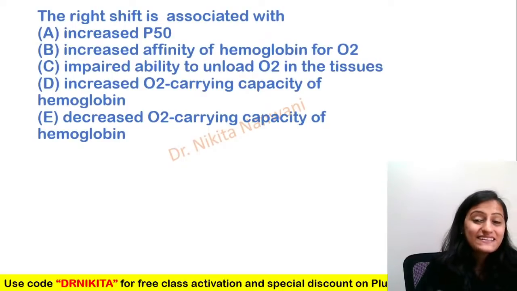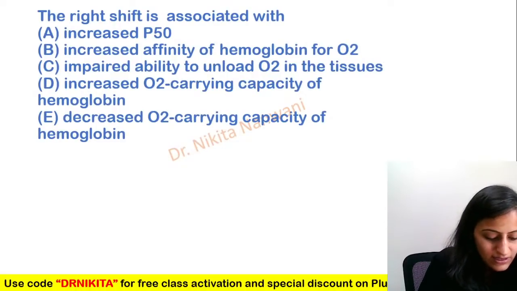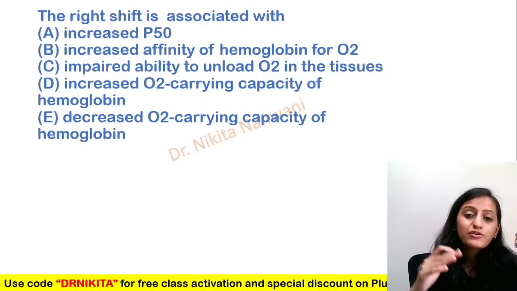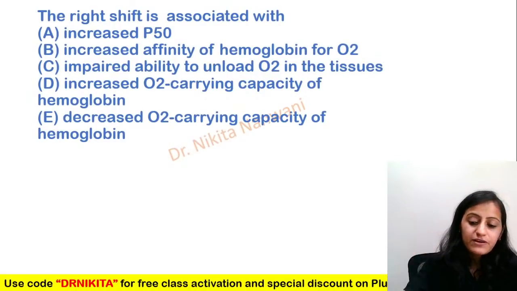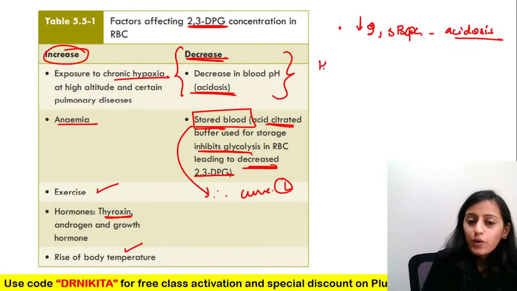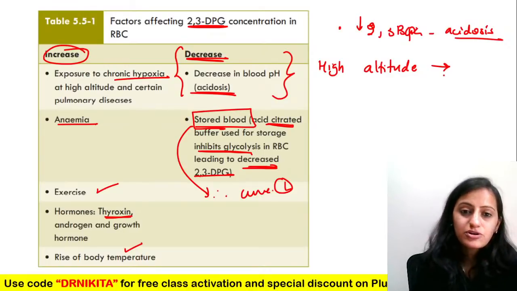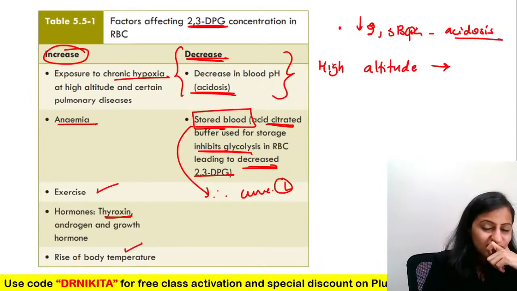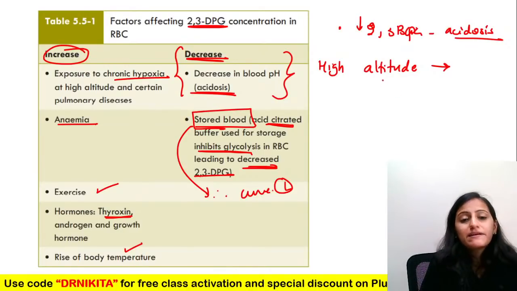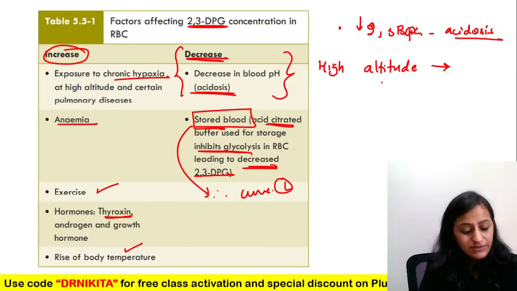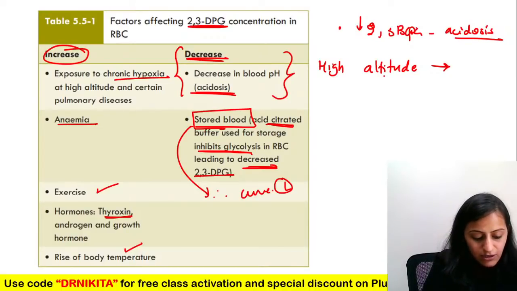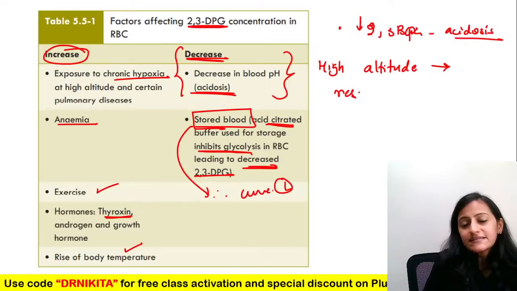That's what I said. That is the tricky thing here. Because what I think the concept behind this is, when we are going to high altitude, what is the acid-base disorder that we face? Will it be metabolic acidosis, metabolic alkalosis, respiratory acidosis, or respiratory alkalosis? It is respiratory alkalosis. Why?